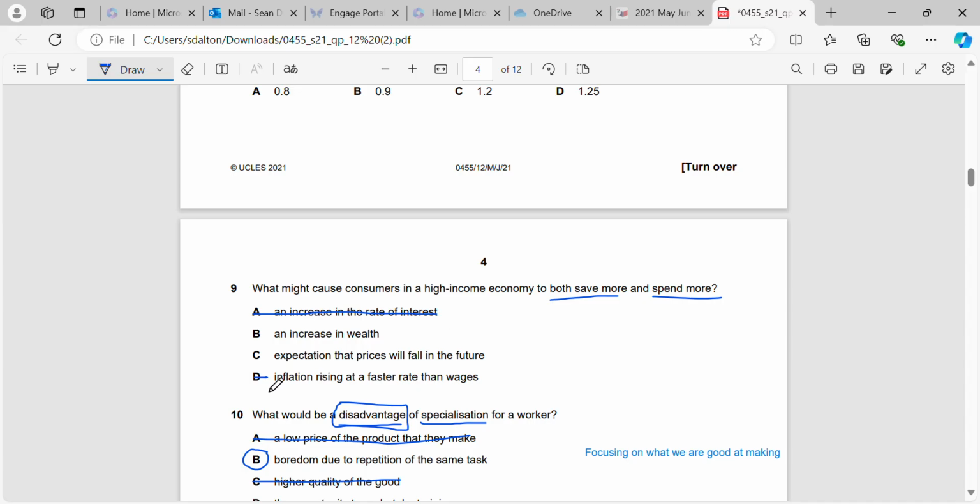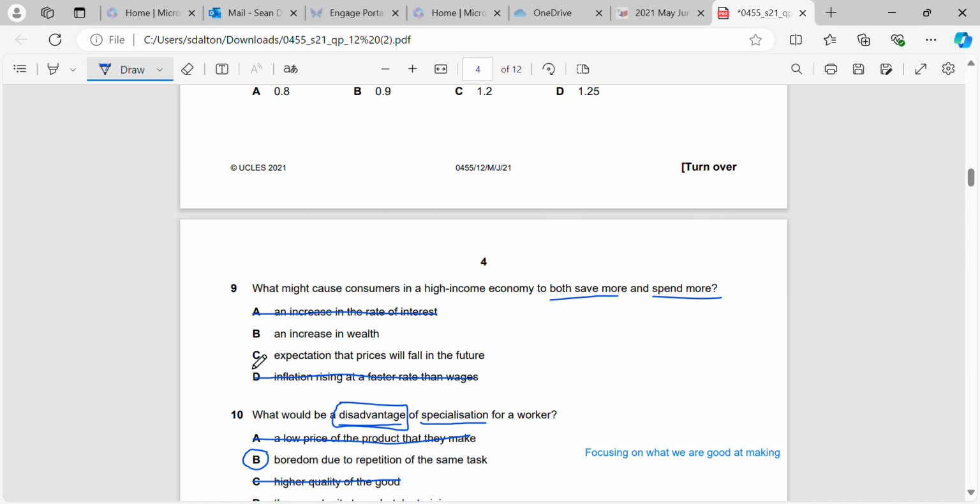If inflation rises at a faster rate than wages, okay, that will result in them possibly spending more because the price of goods and services will get higher, but they won't be able to save more because the real value of their wages will be going down. We're saying here that inflation is higher than the salary increases they're getting. So if you get a salary increase of 2%, but inflation is 3%, you're actually losing 1% every year. And if you're losing 1%, it becomes harder to save more money because you've now got less money available.